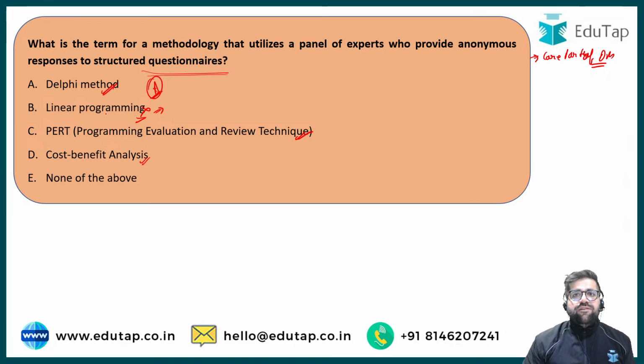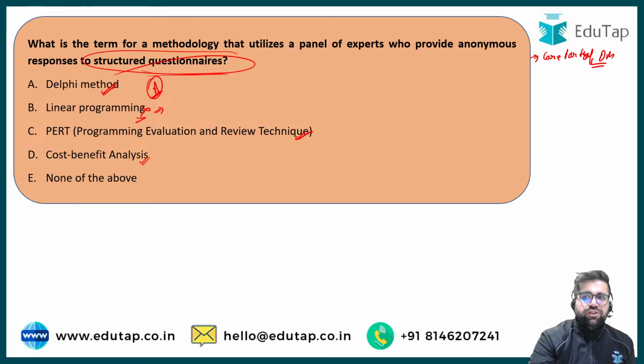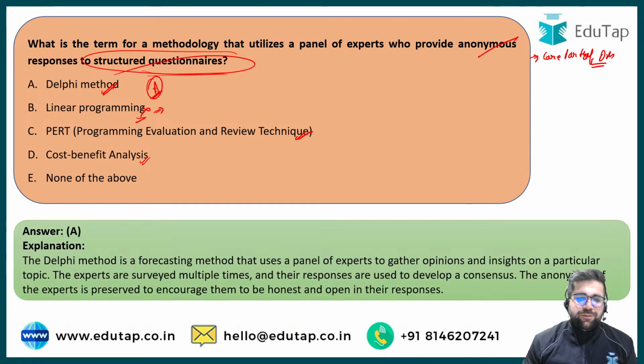Under Delphi method, we give a questionnaire to different people who are sitting around the world, and they will have to fill the questionnaire so that we can get the responses. Once you get the responses, definitely you will make the decision afterwards. Okay. So the keyword over here will be structured questionnaire along with anonymous responses. Therefore, the answer of this question will be option number A, which is Delphi method. Okay. Again, this question has been taken from your techniques of decision making.